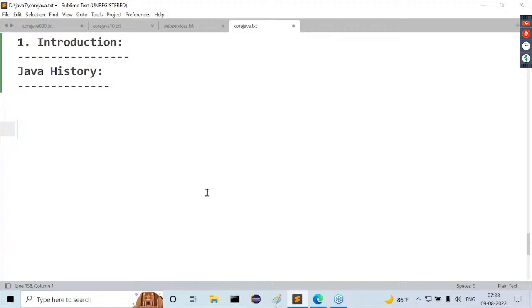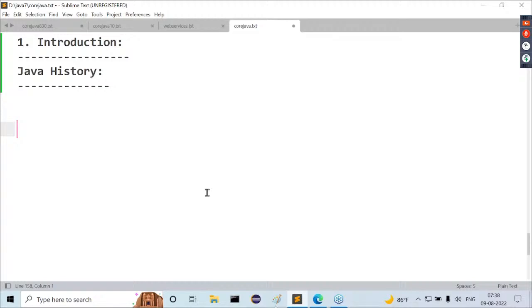In 1991, Sun Microsystems decided to prepare a new programming language. What is the project they started to prepare the new programming language? The Green project. Inside this Green project, how many members were formed as a group? 25 members, led by 2 persons. Who are the 2 persons? James Gosling and Patrick Naughton. They are the 2 members.